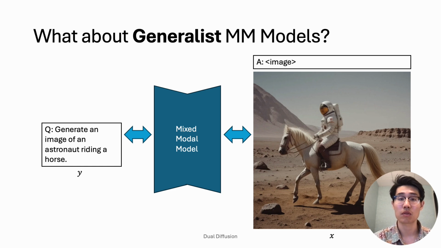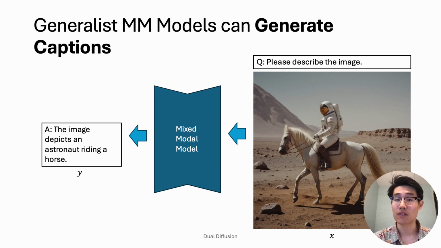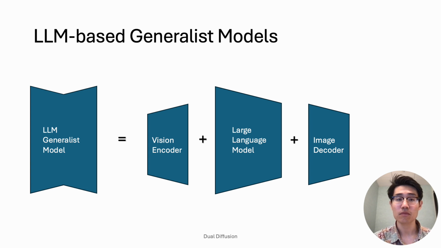A natural question arises: is it possible to build models capable of reasoning in both directions? So given an input text, the model would be capable of generating the corresponding image, and given an image, the model can generate the corresponding caption. Finally, given an image and question, our model can reason about the image and generate an answer.